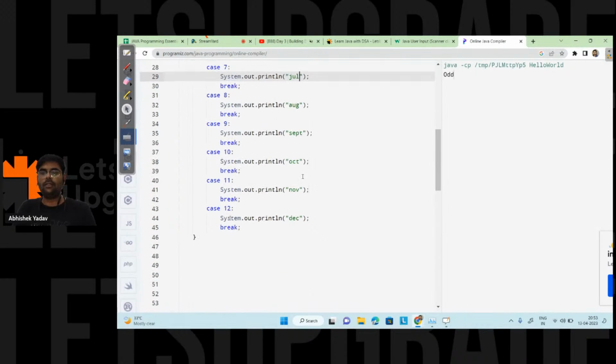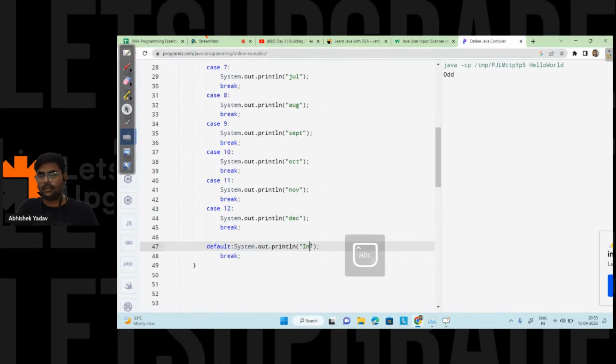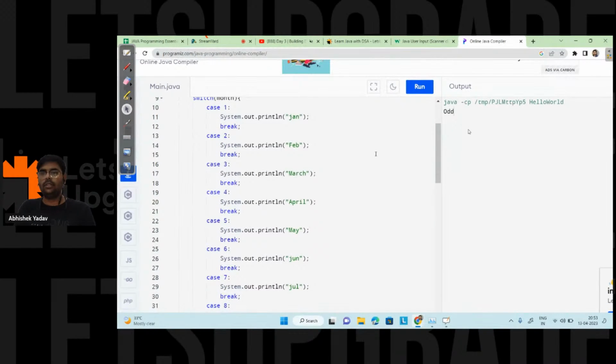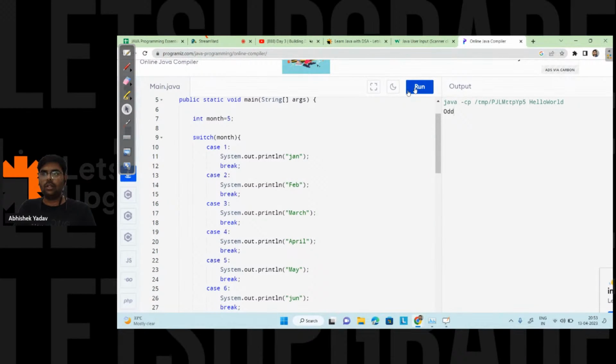And we have the default one also. Let's write the default one also. For the default, we will write System.out.println invalid, invalid month value. Let's write invalid here, and I'm done with the code. Let's run the code and see what output I'm getting. Here the month value is 5, so according to our program, we should get May on the output screen. Let's see.